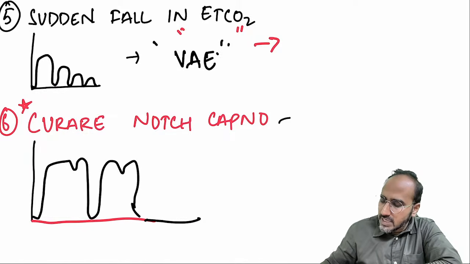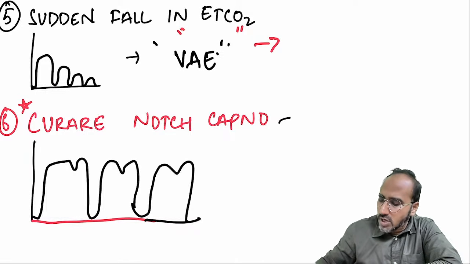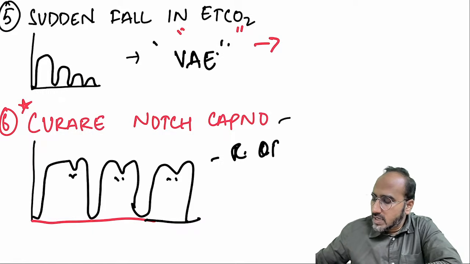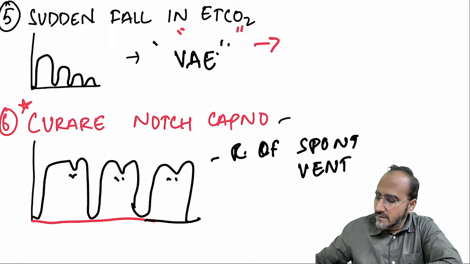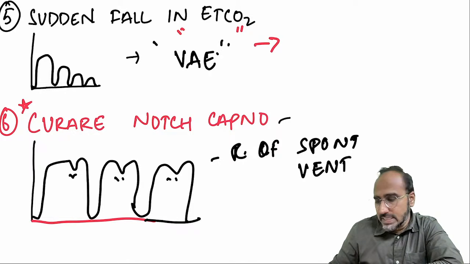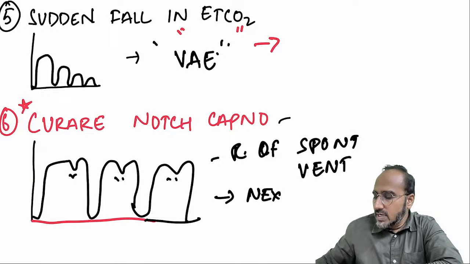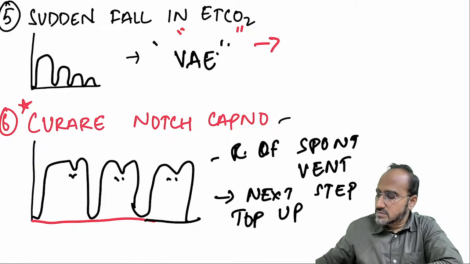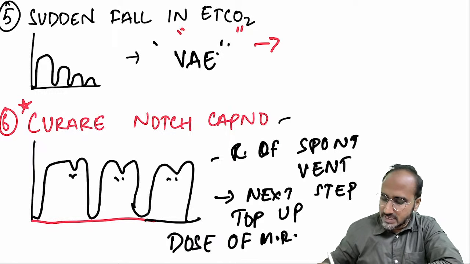Okay. Next, during anesthesia, you are seeing a capnograph developing like this, which was normal. Slowly you are seeing a notch developing. A notch developing is nothing but a Curare notch. It indicates return of what? Return of spontaneous ventilation. If you see this kind of capnograph occurring during the time of anesthesia, the next best step would be what? Next step is you have to give the top-up dose of muscle relaxant. Okay.